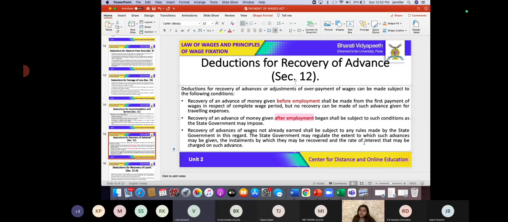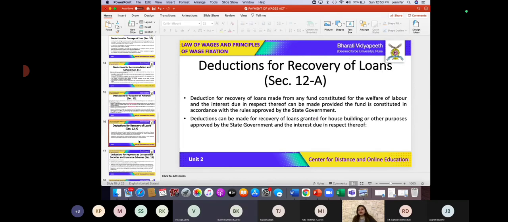So in such case scenario, the state government will have a right about to what extent the rate of interest must be charged, in what installments the advances must be paid back to the employer. All those rules and regulations, the state government will have a power to make. Is this clear, students? Yes, ma'am. Great.